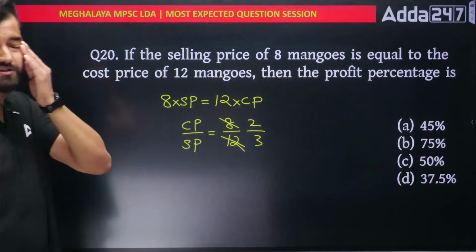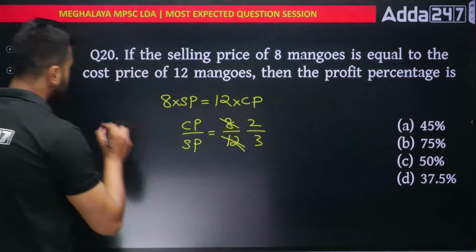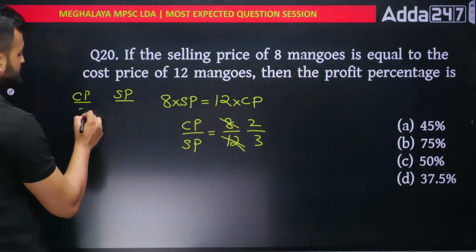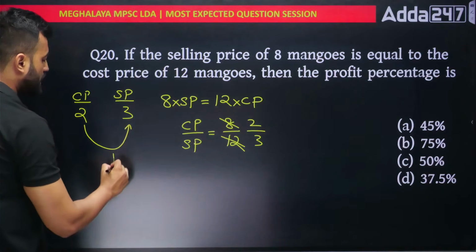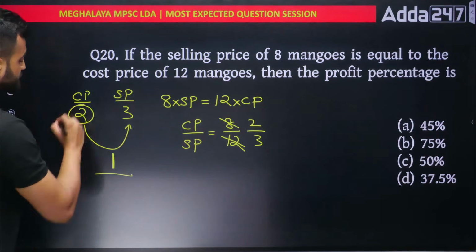We want the profit percentage. What is the profit percentage? So you can assume like this: my cost price and selling price, if I write it. Out here cost price is 2 rupees and selling price is 3 rupees. How much profit have I made, sir? I've made 1 rupee profit. How much cost price? In 2 rupees cost price.